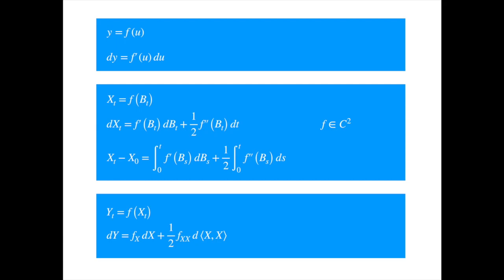To prove the formula, let's write the differential as the difference between the end and the start values of the process. As x is a function of Brownian motion, we can write it in terms of the function values as follows. Now let's divide the interval from 0 to t into n subintervals, and let's write the overall change as the sum of the changes over the subintervals. This is just the telescoping sum formula in reverse.